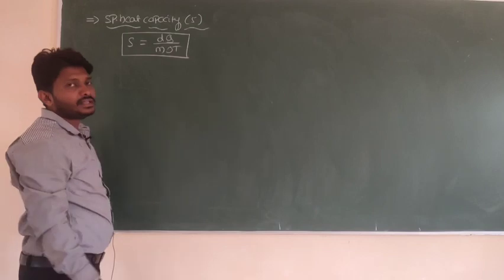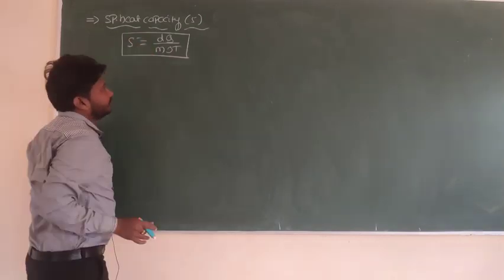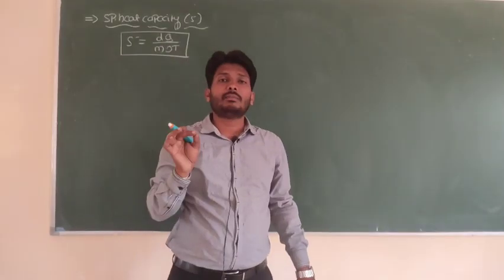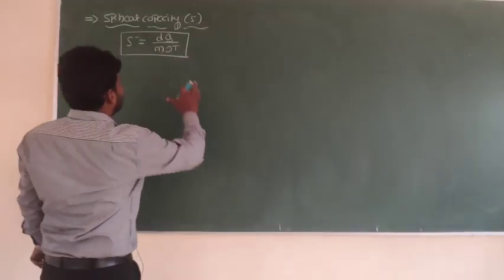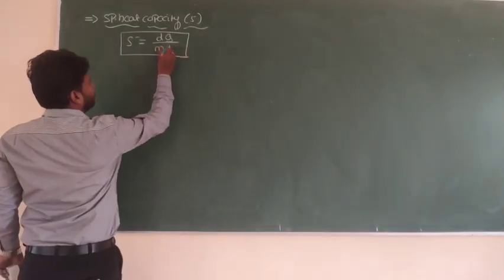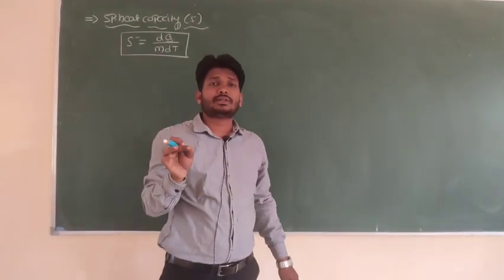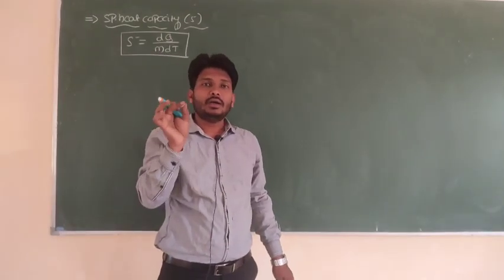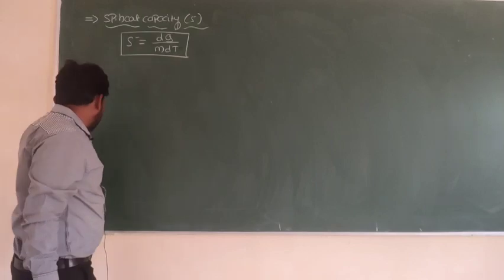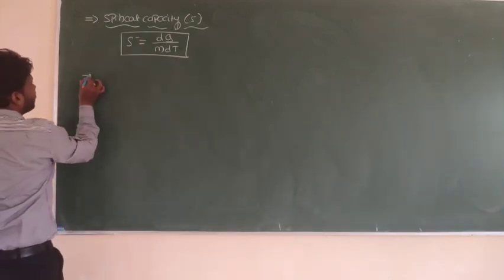S is equal to dQ divided by m into dT or delta T. So the amount of heat required to raise the unit mass of a substance through 1 degree Celsius or 1 Kelvin, we can call it specific heat capacity.